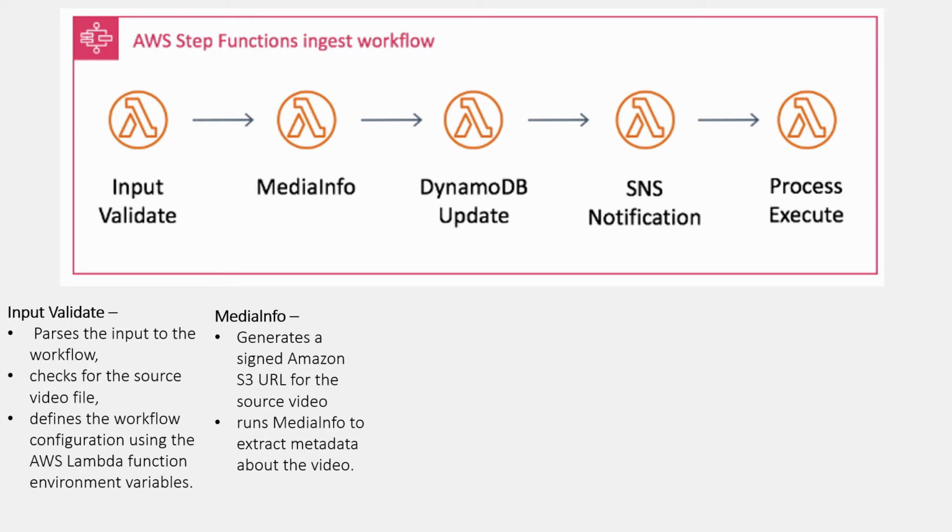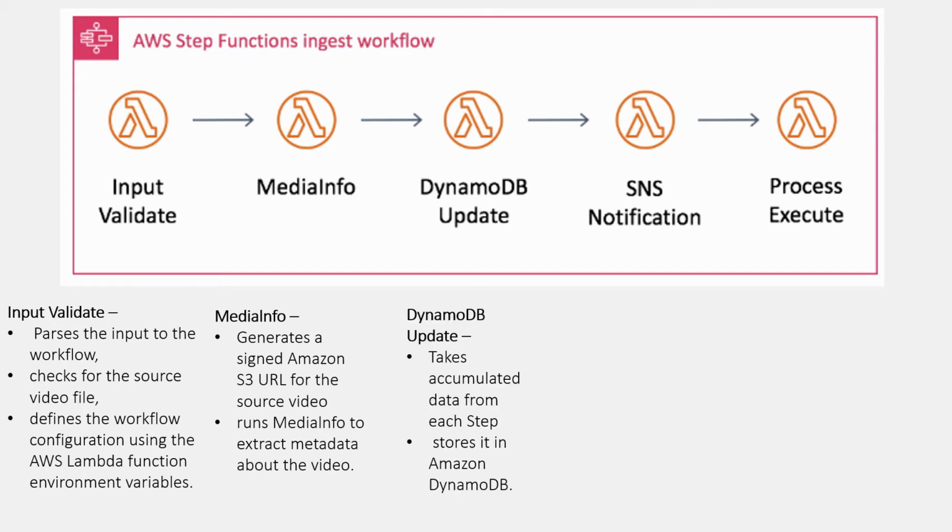Then next, MediaInfo will generate a signed Amazon S3 URL for the source video, and run MediaInfo software to extract metadata about the video file, like how long is it, what format, number of audio tracks, number of video tracks, etc.